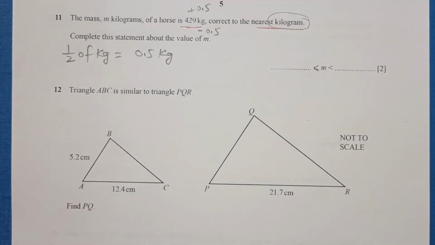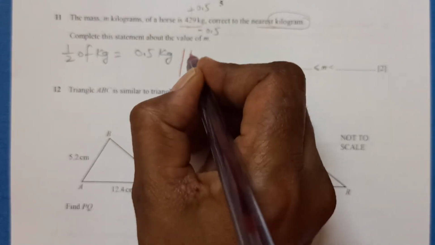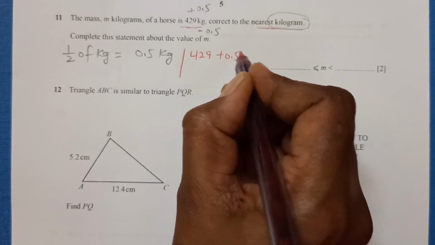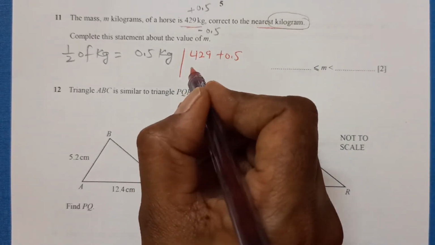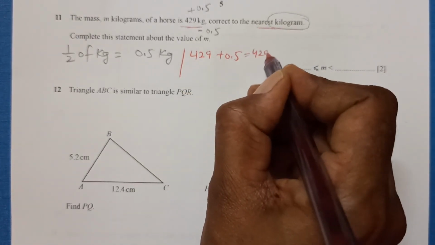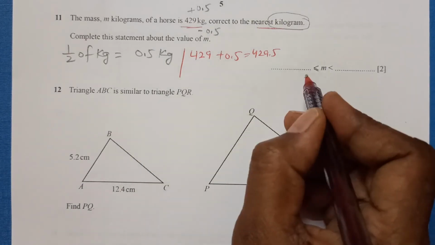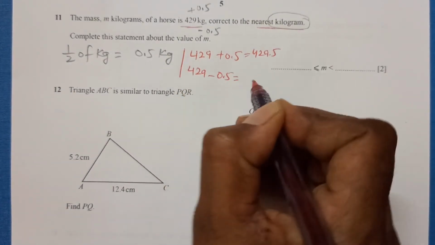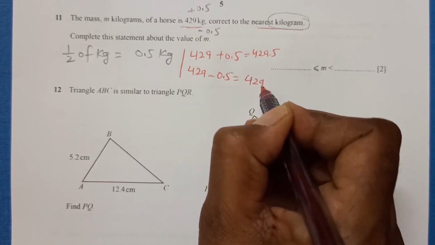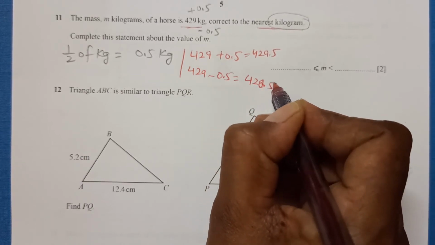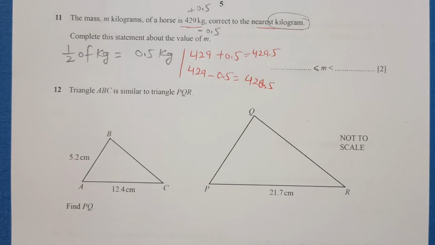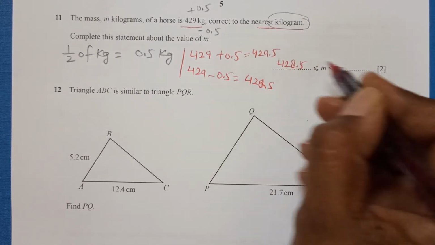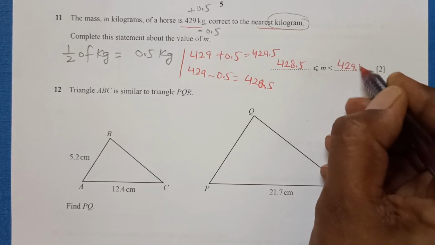So 429 plus 0.5 is 429.5. So this is the upper value, and 429 minus 0.5 will be 428.5. So our values will come here. Lower value is 428.5 and upper value is 429.5.